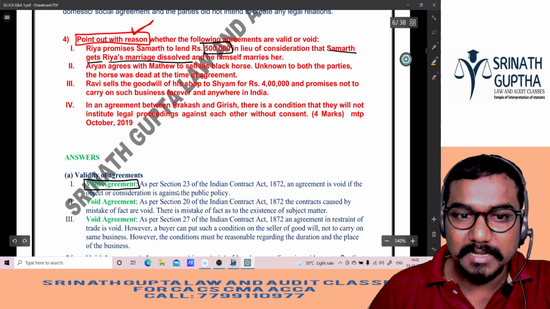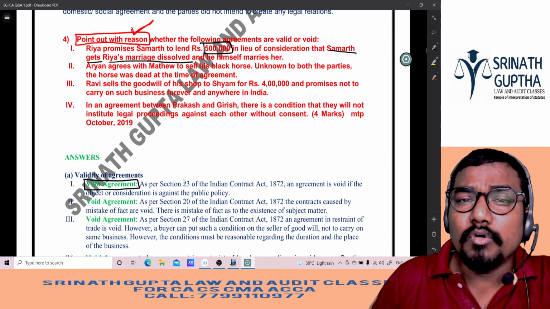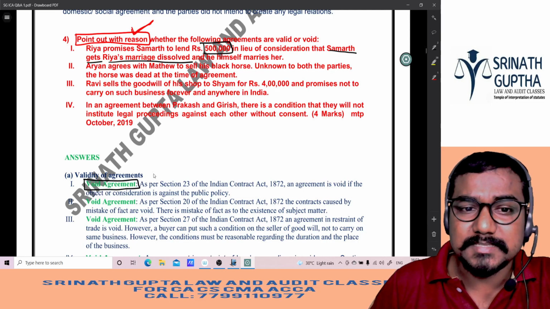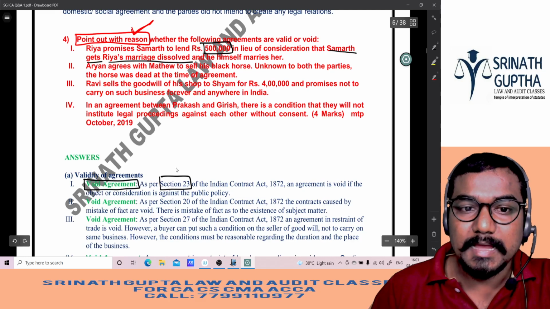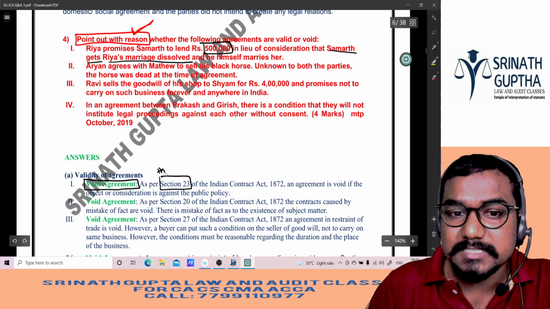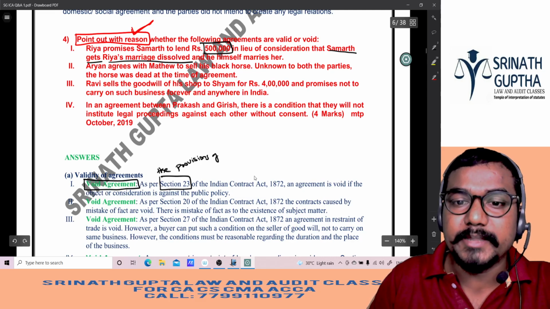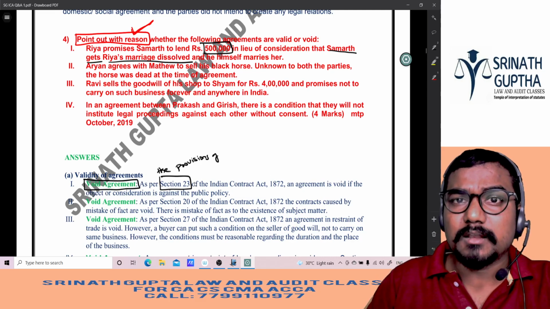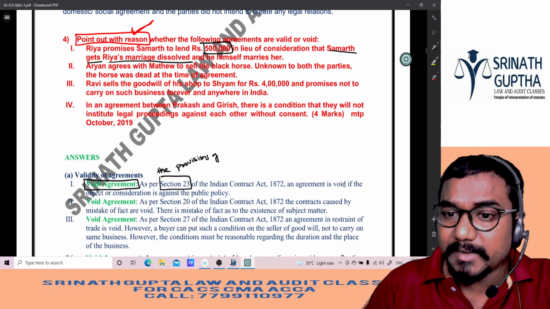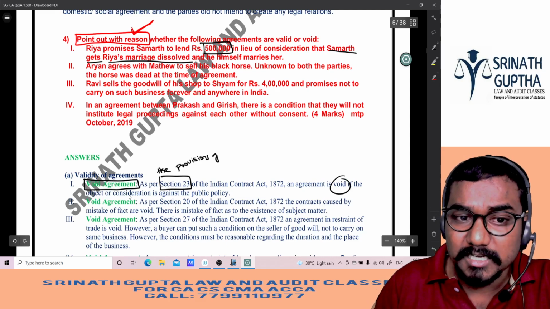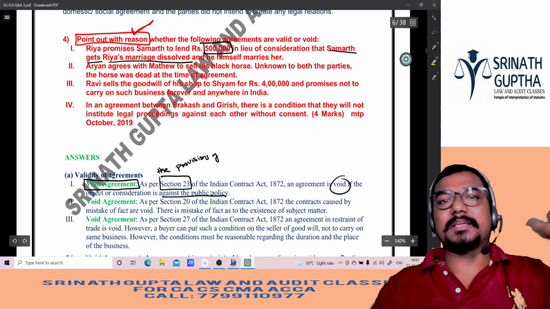Void agreement as per section 23 of the Indian Contract Act 1872. If you don't remember the section number, don't write it. Write like this: as per the provisions of the Indian Contract Act. If you're sure about the section number, quote it. As per section 23 of the Indian Contract Act, an agreement is void if the objective or consideration is against public policy.